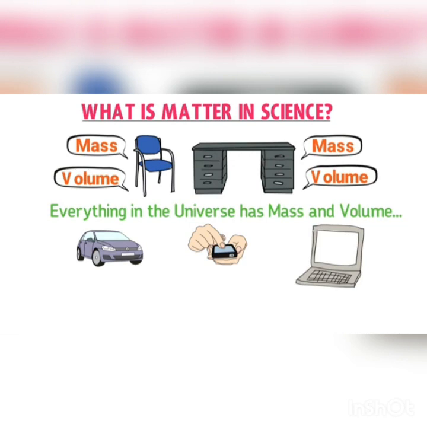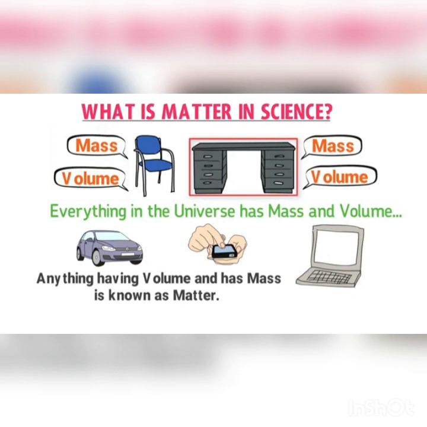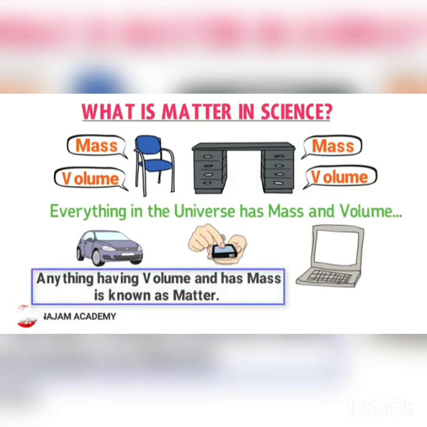Thus in science, we define matter as anything or any object occupying some space, meaning having some volume, and having some mass. This chair is matter. If I ask you why, your answer is because it has some mass and has volume. This desk is also matter. If I ask you why, your answer will be because it has some mass and has some volume. Therefore, remember that anything having volume and mass is known as matter.